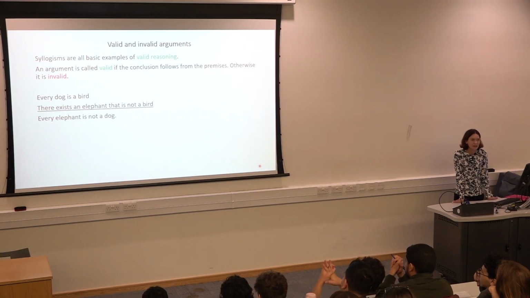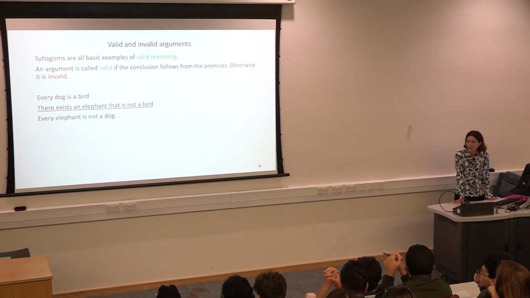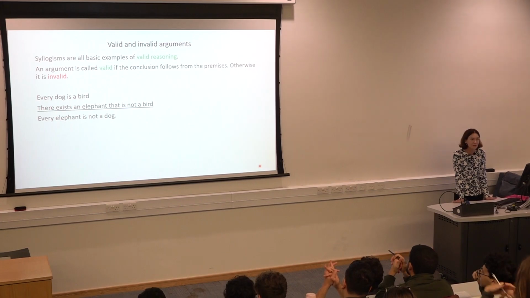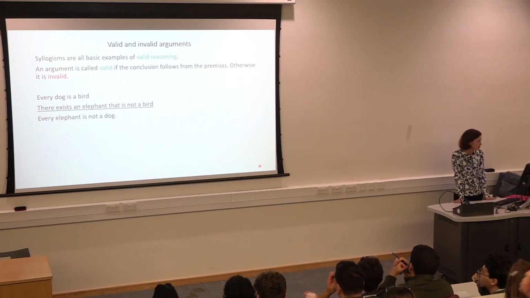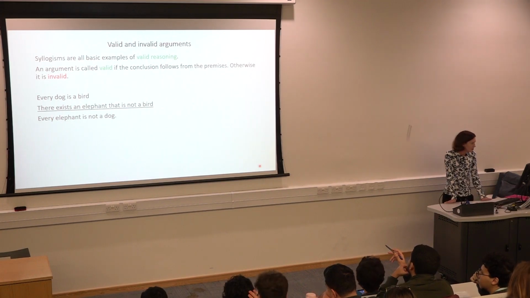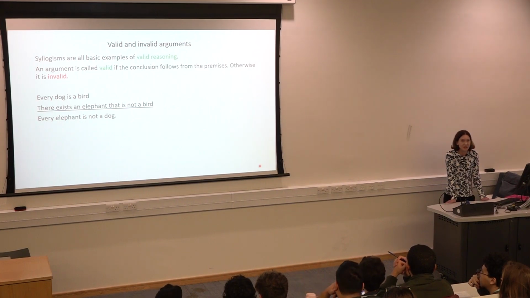So every elephant is not a dog. Yes. It's valid reasoning, but the premises are wrong. I'm asking, is the argument valid? So can we draw this conclusion if you accept only those premises? That's all. You accept those premises. You accept only all dogs are birds, and somewhere there is an elephant who isn't a bird. Can you conclude from just that every single elephant is not a dog?